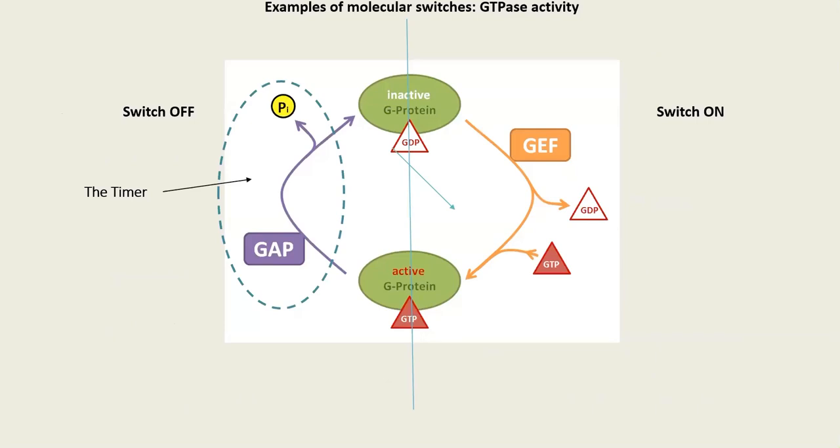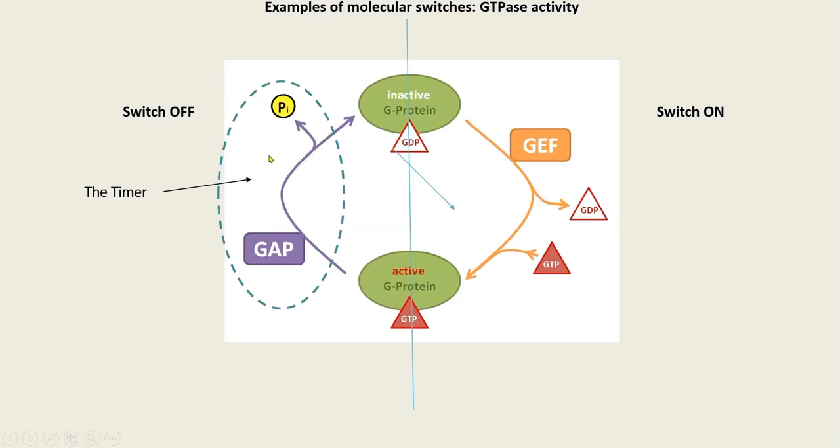So the inactive G protein binds the GDP from the previous cycle of catalysis. Then we see here that there is a GEF on the right side of the diagram, and the GEF is nothing but a guanine nucleotide exchange factor. It pulls the GDP out of the catalytic site. And there is so much GTP around in the cell that it is automatically replaced in the G protein, and the G protein turns on.